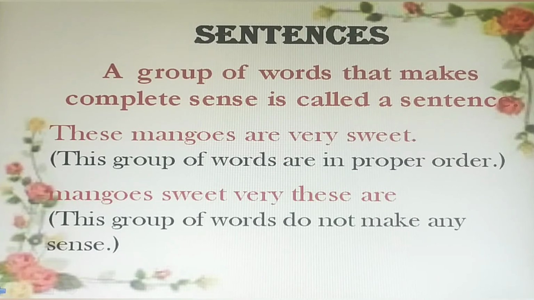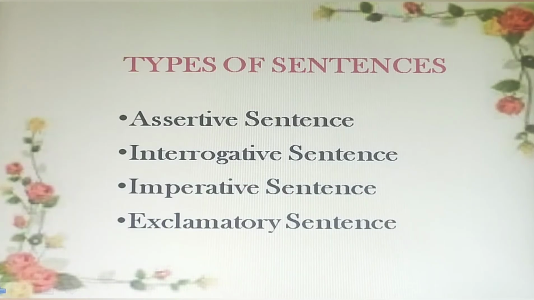In the second example, "mangoes, sweet, very, these are," this group of words does not make any sense. It is just jumbled words. So it is not a sentence.